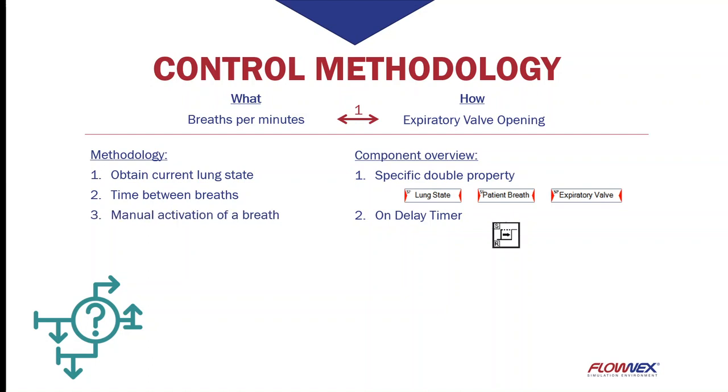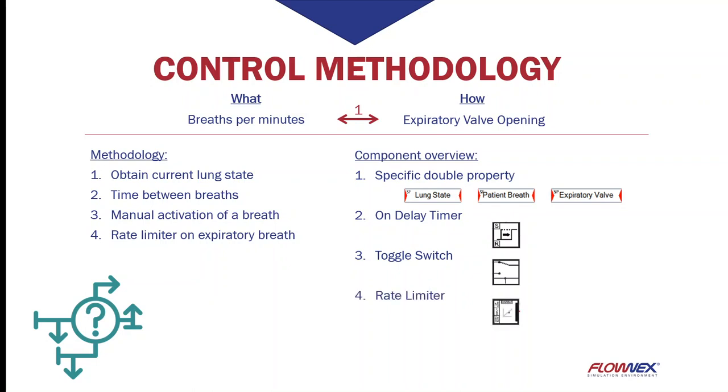The control mode that we are implementing is called intermittent mandatory ventilation. This means that the patient must be able to take a breath between breathing cycles. For this, we will make use of a toggle switch to activate if a breath is induced by the patient. We also do not want to change the opening of the valve instantaneously. Therefore, we will make use of a rate limiter. Lastly, we will make use of digital constants to input constant values into our control network and a NOT gate to obtain an inverse of a digital value. So let us jump to Flownex.